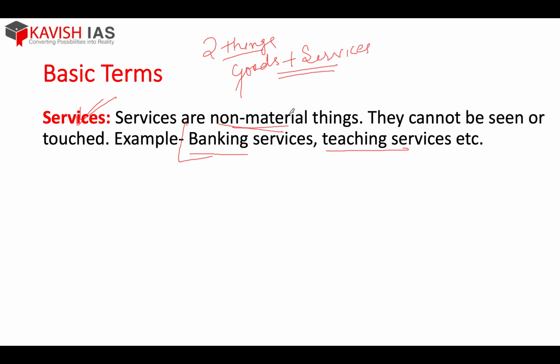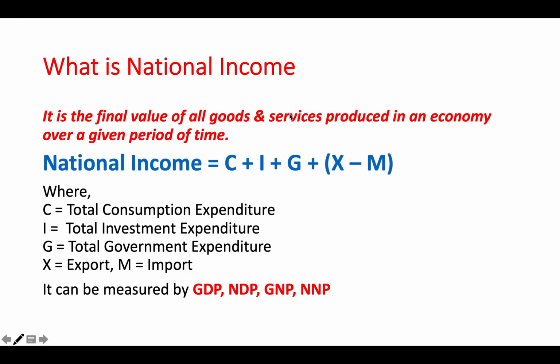I told you this so that the definition of national income includes both these terms. So now you have a great idea of the basic difference between goods and services. Now we would proceed. Now, what is national income? This is our main topic.